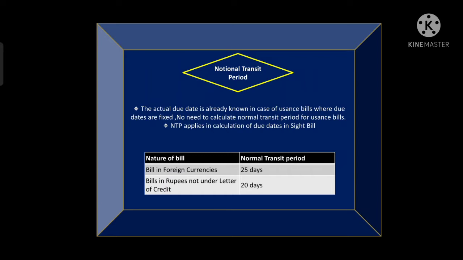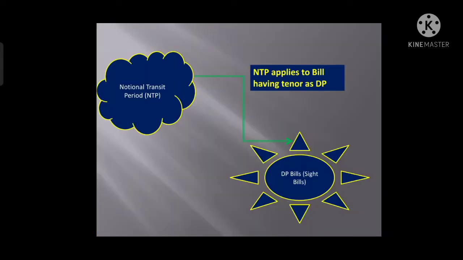Now notional transit period will apply to only sight bills, right? If the bill is in foreign currency, then the notional transit period will be 25 days by default. If the bill is in local currency, means in Indian rupees, then the transit period will be 20 days. So notional transit period will apply to the bill having the tenor as DP. DP stands for document against payment, means the sight bills. So NTP applies to only sight bills.